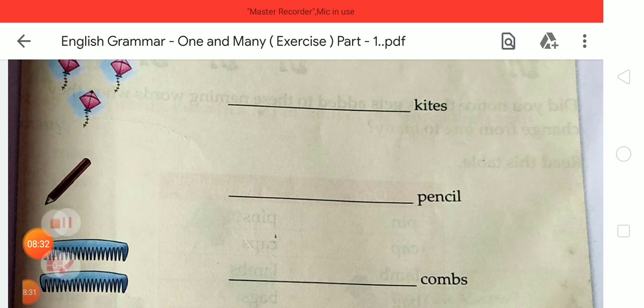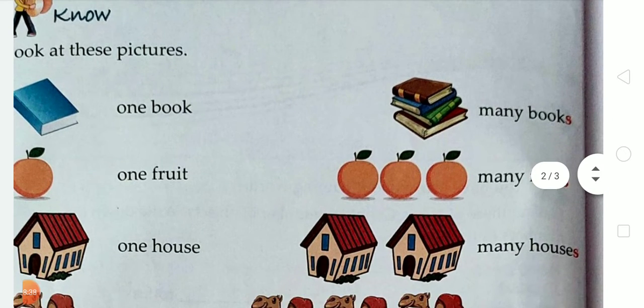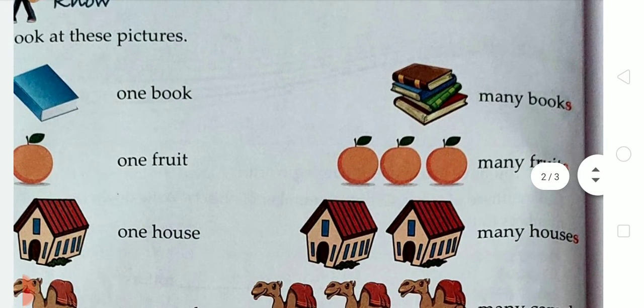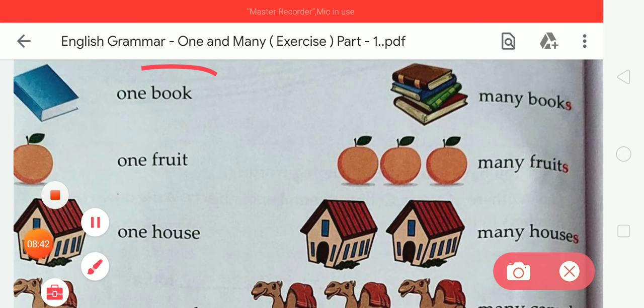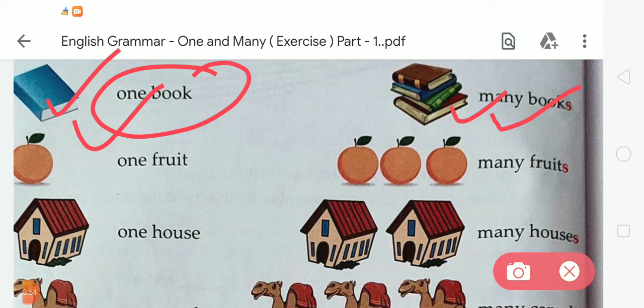So now moving to the next. Dear student, there is a next stage. Look at these pictures. Okay, look at these pictures. So first there is 1 book. There is 1 book. Now the next stage, many books. It becomes plural. Okay, there is a singular and it becomes plural.